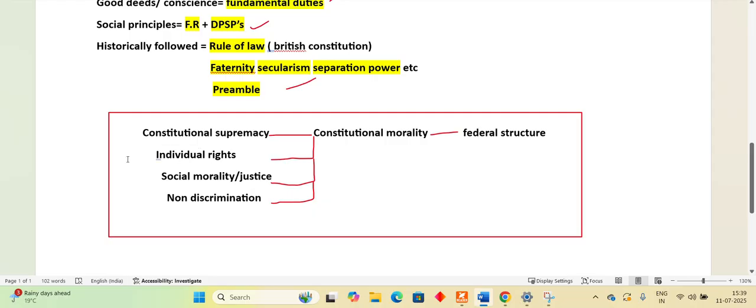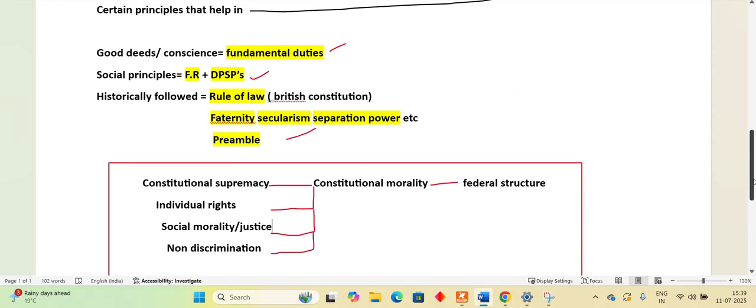Okay, this is not directly given in Laxmikanth, but it was a pretty famous case, right? Then social morality and justice case. This is again a very important case. You must have heard about it. This is the striking down of Section 377, sorry, not Article, Section 377. And this was the Navtej Singh Johar case. Okay, you can write any other constitutional morality over here. Morality has no fixed boundary, you can write anything under morality, but write the one for which you have case law.